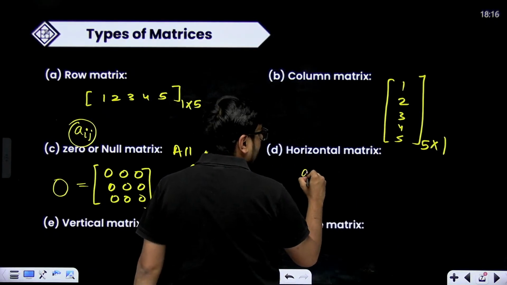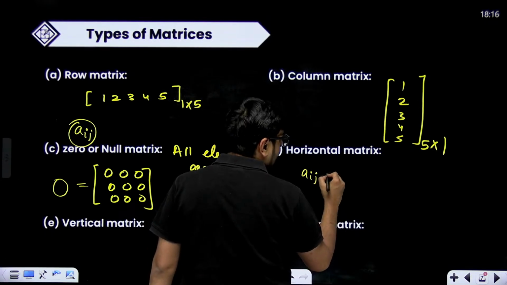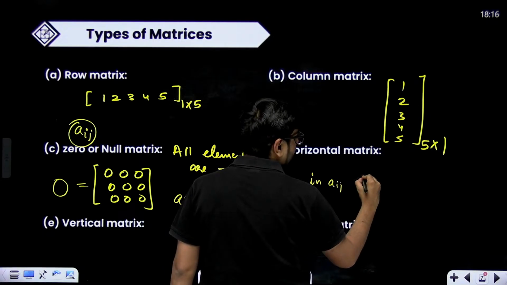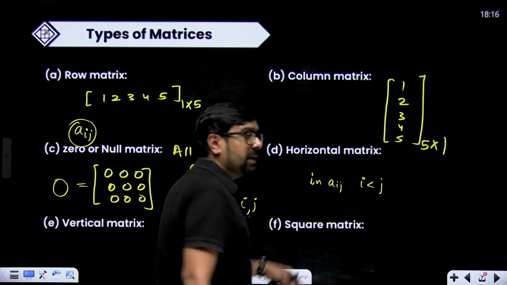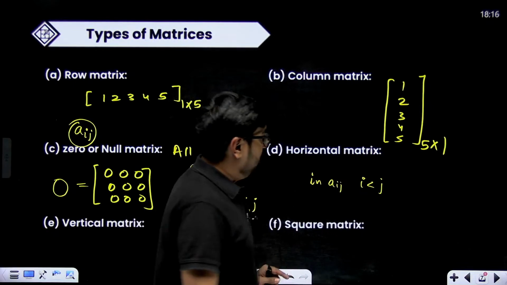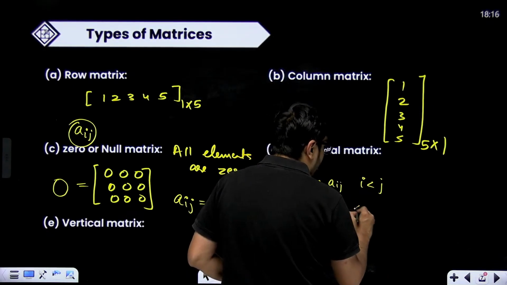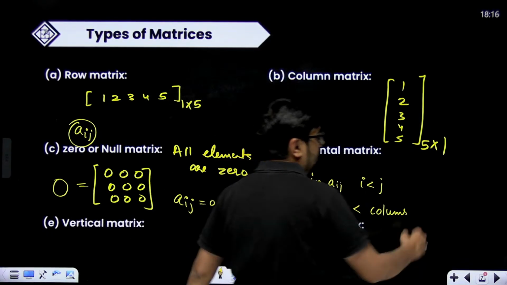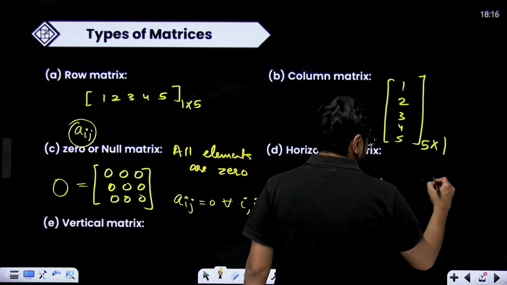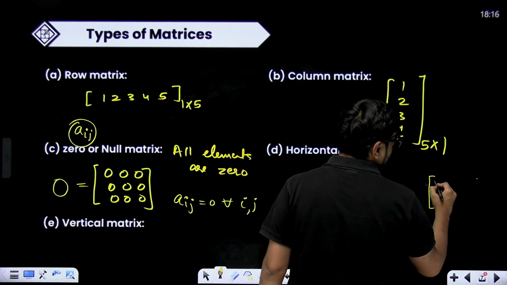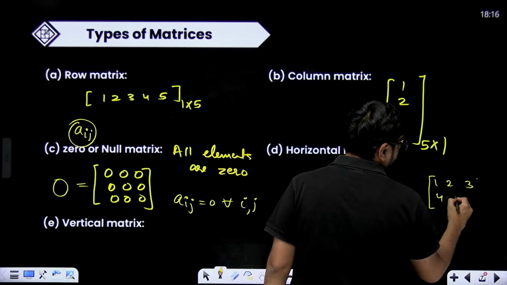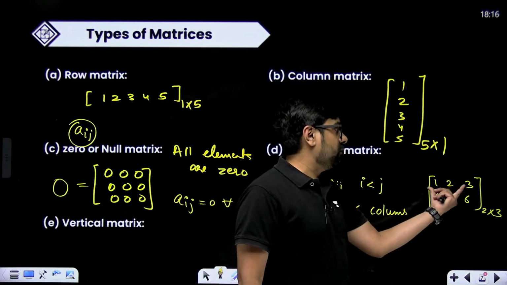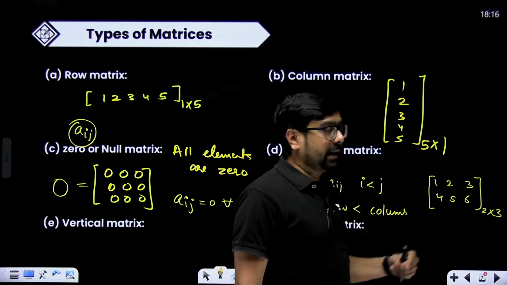So basically for Aij, in all the elements, I should be smaller than J. That means number of rows should be less than number of columns, right? Rows less than columns. If rows are less than columns, definitely we are going to have a horizontal matrix, something like this. So if my rows are 2 and columns are 3, 1 2 3 4 5 6, that is 2 cross 3. If number of rows is less than number of columns, I'll always have a horizontal matrix.